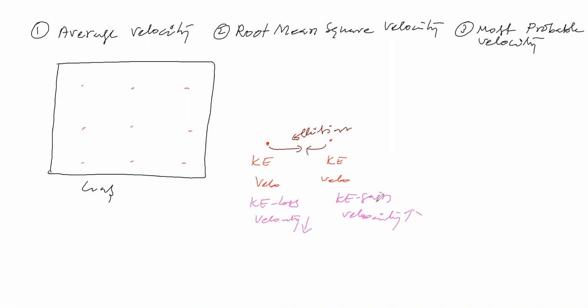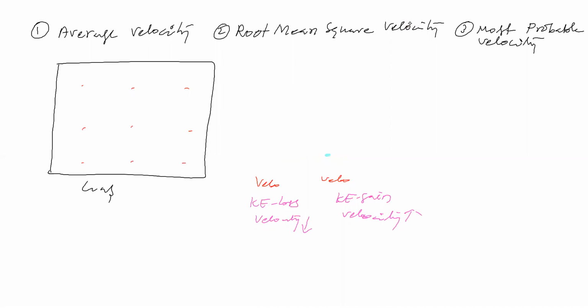Now see, two molecules are undergoing collision. Due to collision, one molecule is losing kinetic energy, another molecule is gaining kinetic energy. So the velocity of this gas molecule is decreasing, and the velocity of this gas molecule is increasing. So due to collisions, the velocity of gas molecules keeps changing.